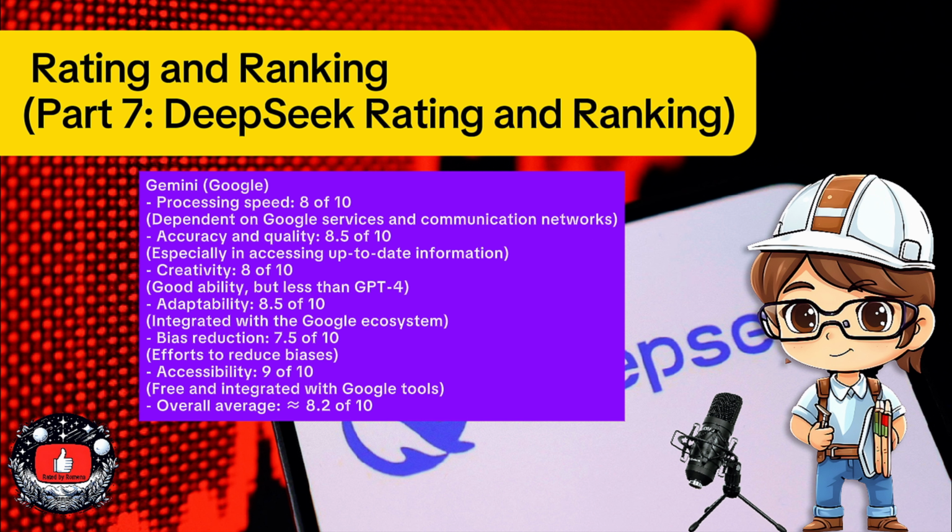3. Gemini, Google. Processing speed: 8 of 10, dependent on Google services and communication networks. Accuracy and quality: 8.5 of 10, especially in accessing up-to-date information. Creativity: 8 of 10, good ability, but less than GPT-4. Adaptability: 8.5 of 10, integrated with the Google ecosystem. Bias reduction: 7.5 of 10, efforts to reduce biases. Accessibility: 9 of 10, free and integrated with Google tools. Overall average is almost equal to 8.2 of 10.